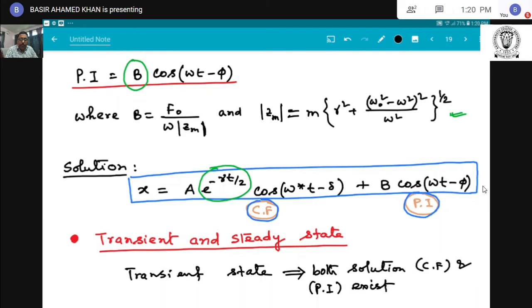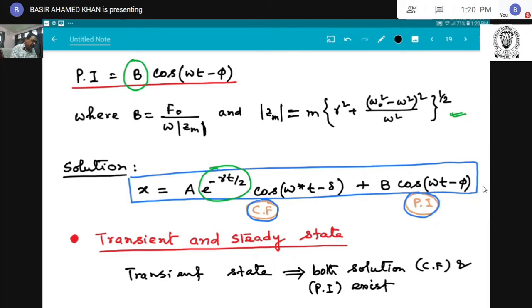But after a few times, when t increases, due to the term e to the power minus gamma t by 2, the complementary function vanishes. The only solution that exists is the particular integral, and the particle executes by the driving force with the angular frequency omega, and this situation is known as steady state situation or steady state condition.